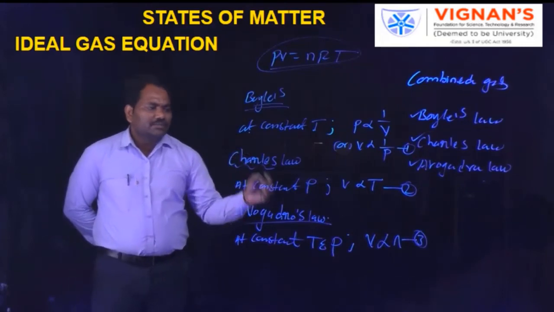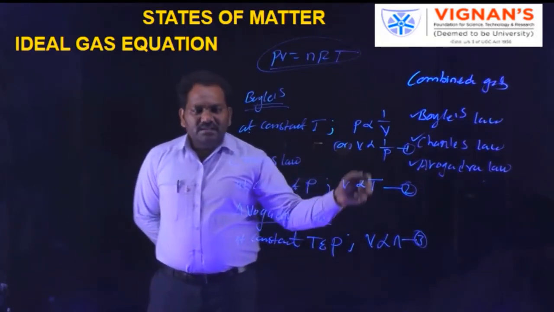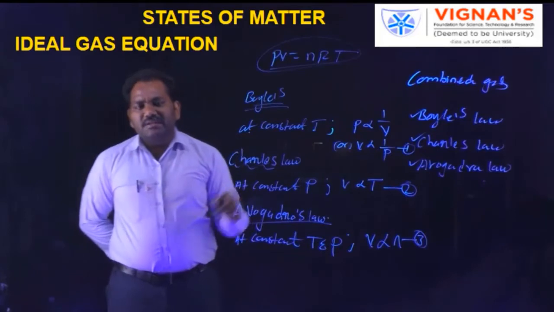So V is directly proportional to n, where n means number of particles.